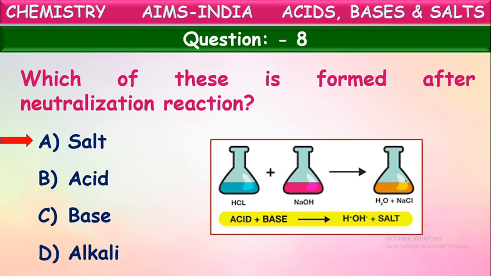You can see here an example: when an acid and base react with each other, they form salt along with water. For example, hydrochloric acid, HCl, when it mixes with the sodium hydroxide base, they form sodium chloride salt and water. So what is happening here? Acid and base are reacting with each other and neutralizing each other. They finally form salt and water. This reaction is called a neutralization reaction and the products formed are salt and water. Okay, this is the correct answer. Next question.